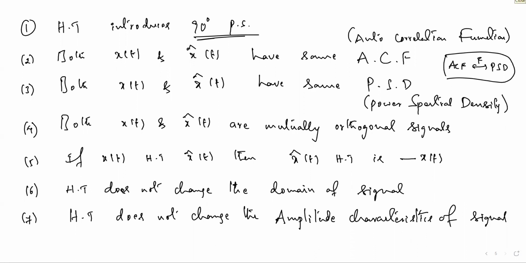Now I will show you the Hilbert transform with one example signal, cos omega naught and sin omega naught. Just before that, let's take the applications of this Hilbert transform. First one, to realize the phase selectivity in SSB generation.